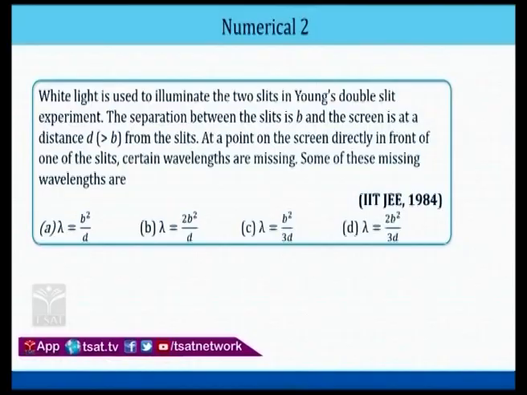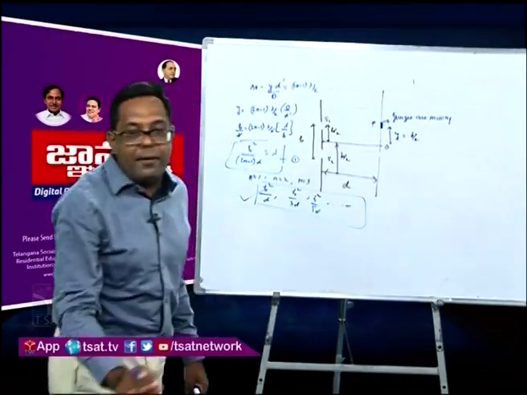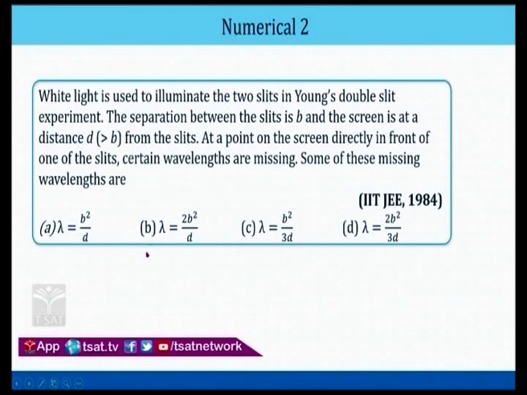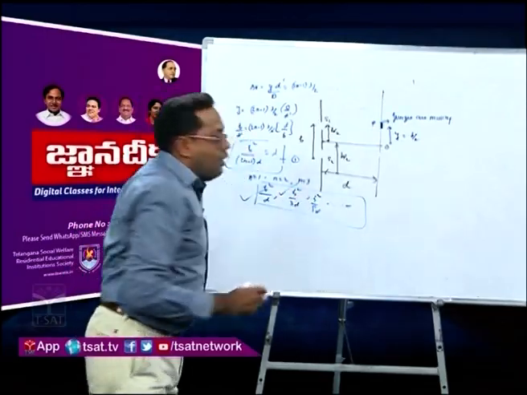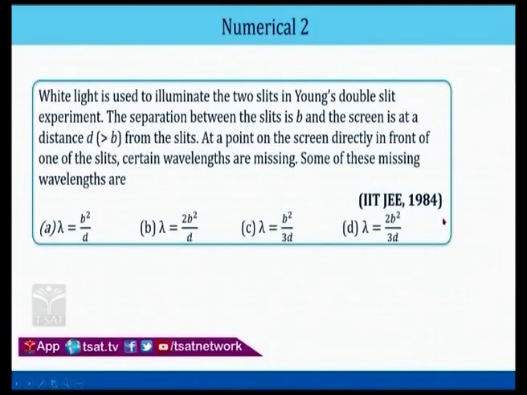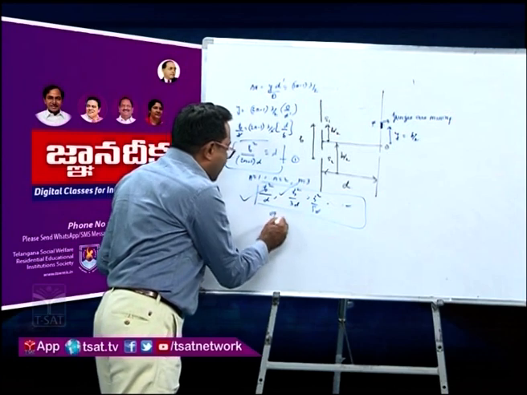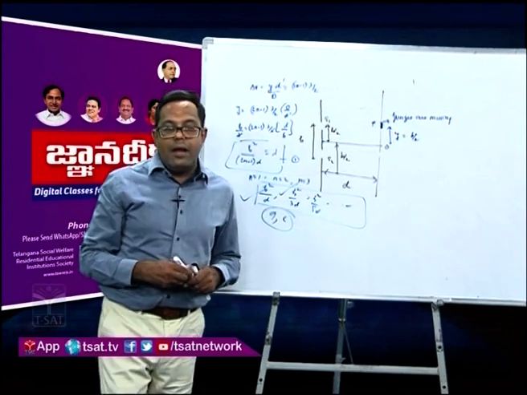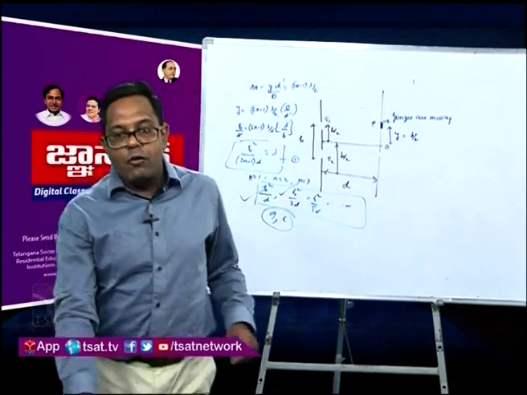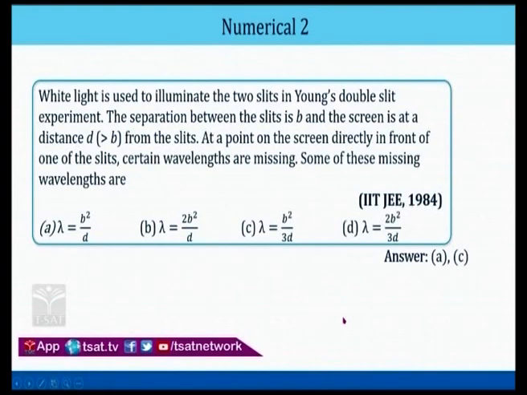Now come over here, what are the options which are matching? b square by d, yes, we are getting this b square by d, option A. We are not getting 2b square by d, B is wrong. b square by 3d, yes, we are getting b square by 3d. And then b square by 5d, there is no other option like this. So what are the correct options? A and C are the correct options.